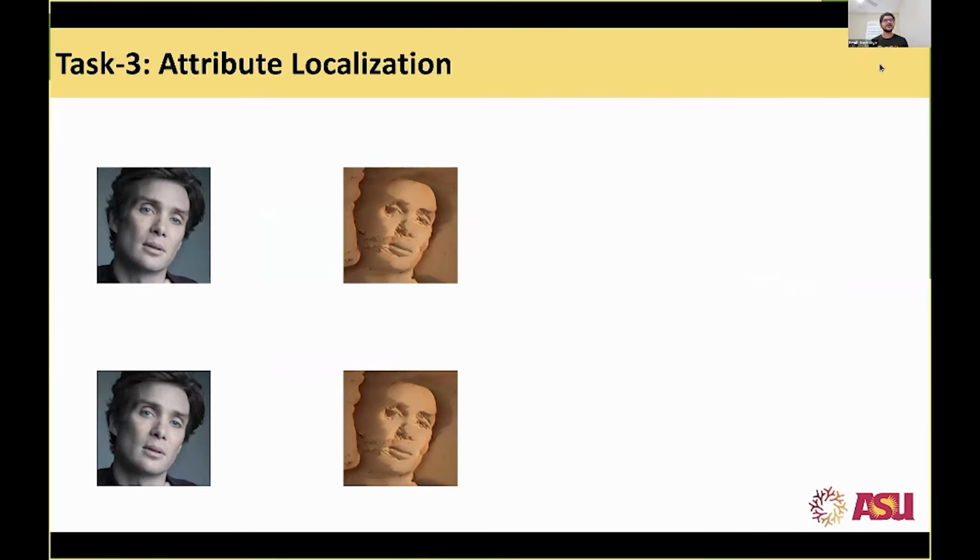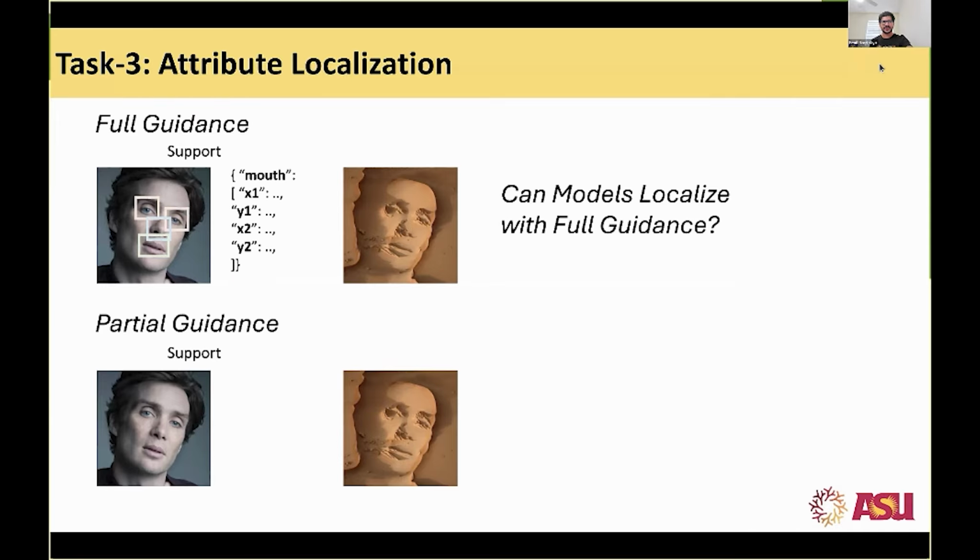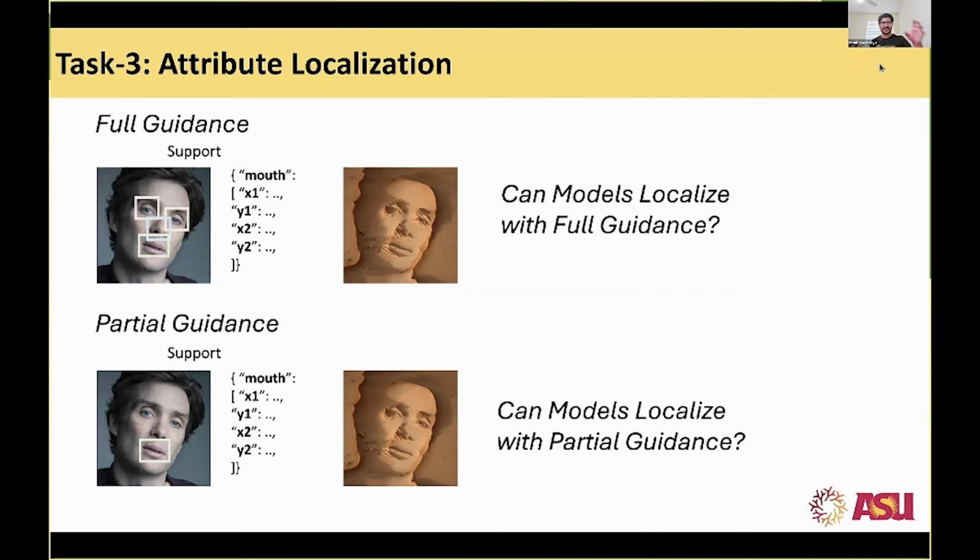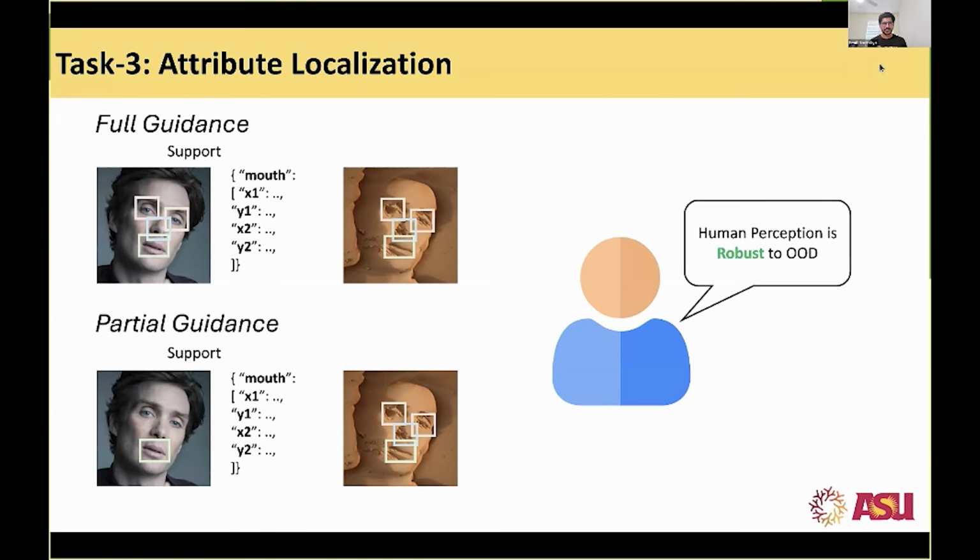Coming to the third task. Task 3 is attribute localization. We do it in 2 scenarios: one is what we call full guidance, and the other is partial guidance. Now, what is full guidance and partial guidance? Basically, can the model fully localize all of the attributes if we give all of the attributes in the ground truth? And partial guidance is where we only give one particular attribute to the models, but the models have to identify all of the attributes for the given perturbation. Humans can perceive this, and humans are robust. They can easily identify.